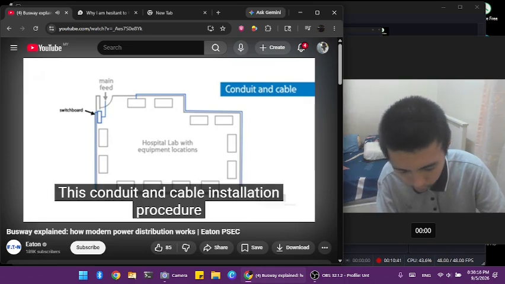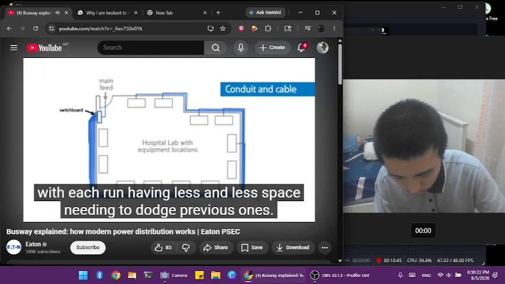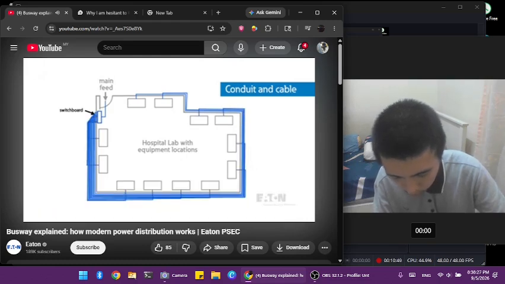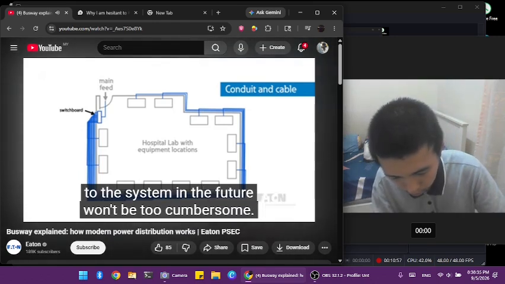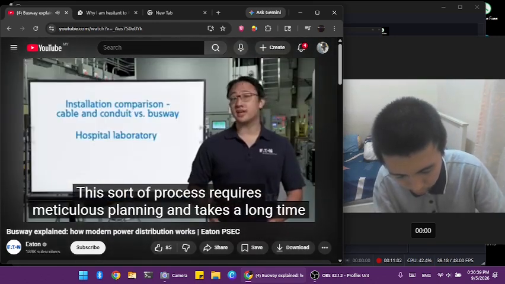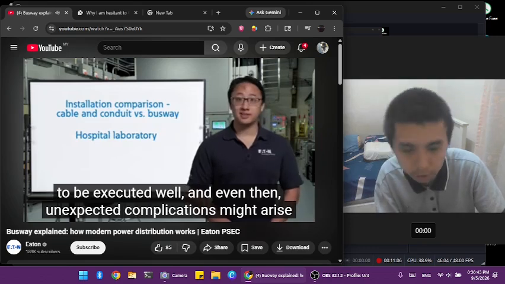This conduit and cable installation procedure then needs to be repeated for every additional piece of equipment, with each run having less and less space and needing to dodge previous ones. It can be a major challenge to just plan out every cable and conduit home run. Hopefully, if the work is done cleanly enough, making modifications to the system in the future won't be too cumbersome. This sort of process requires meticulous planning and takes a long time to be executed well. And even then, unexpected complications might arise that can cause massive headaches.